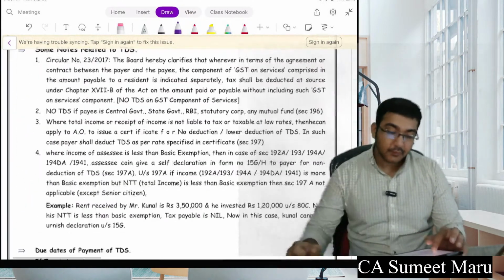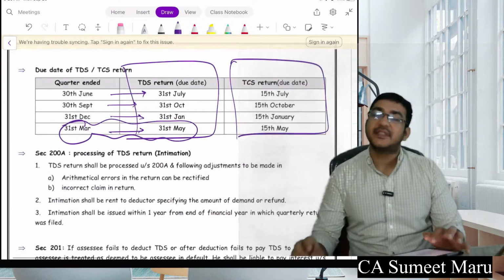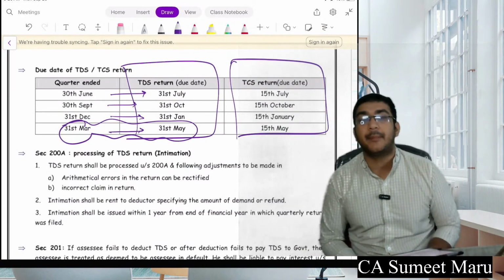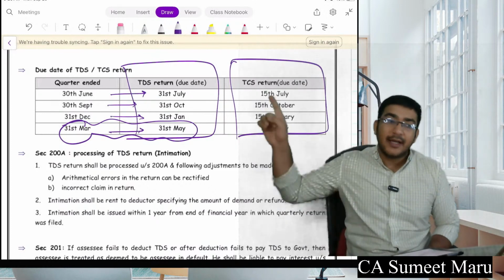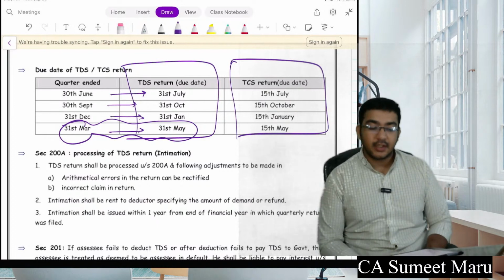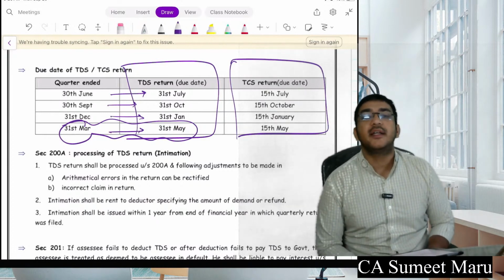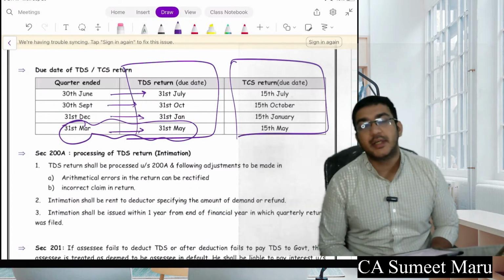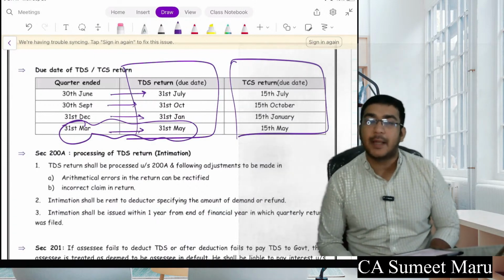Going further, we have seen how much TDS needs to be deducted during a month, and it has to be paid by the 7th of the next month. The return has to be filed by the last date of the month after the quarter, but for March, they have extended it to the 31st of May. If you do not file the TDS return, the penalty will be 200 rupees per day, and if you do not pay the TDS amount within the due date, even for a single day, interest will be applicable to you.